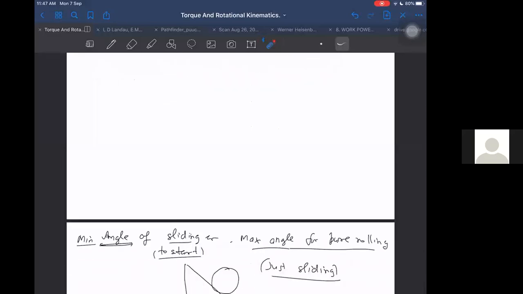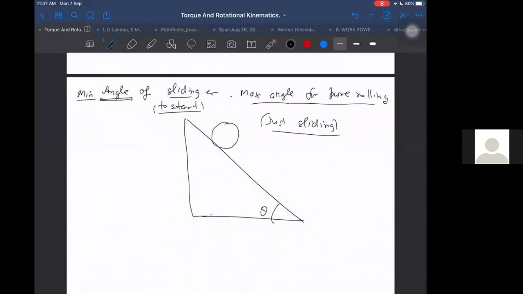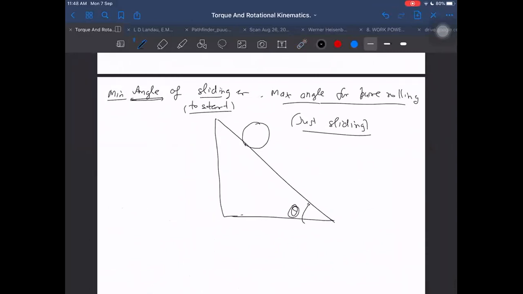Why is it helpful for us? It is very helpful if I want to determine for what angle the sliding will just start. I will determine it so easily. I will just equate the accelerations for both cases, because I know both will be the same. g sin theta by beta equals g sin theta minus mu g cos theta.